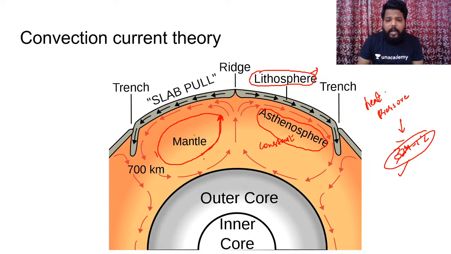And this convectional cell is responsible for the movements of continents. Please remember this point, which is highly important. And this convectional current theory is the most important basic thing which will give many answers related to the plate tectonics theory and seafloor spreading. Got this point?